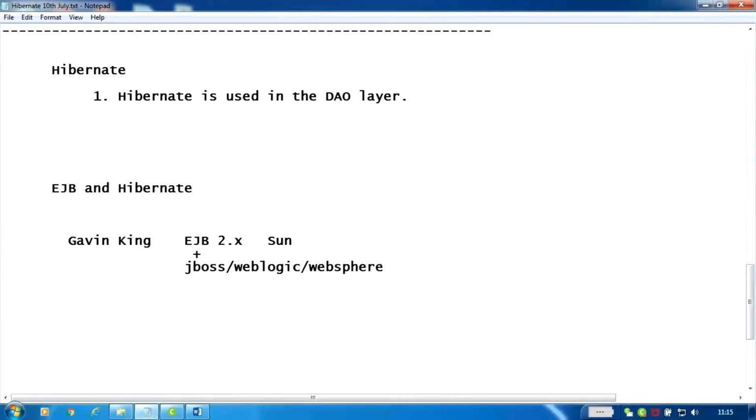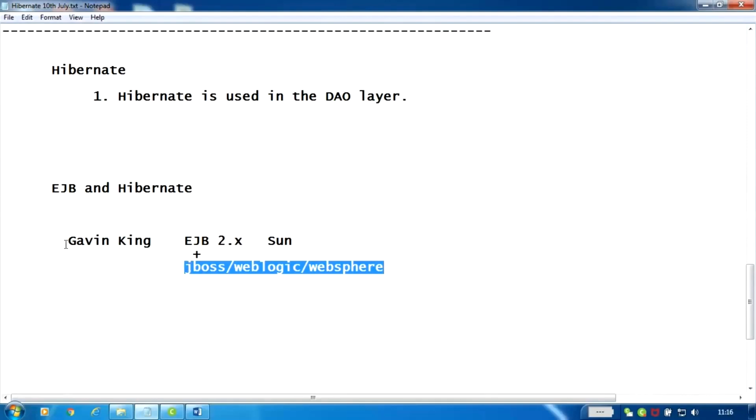So if he's writing the business logic using EJB 2.x, then he must use an application server. Can I write my business logic in EJB without an application server? No. That means EJB is application server dependent.